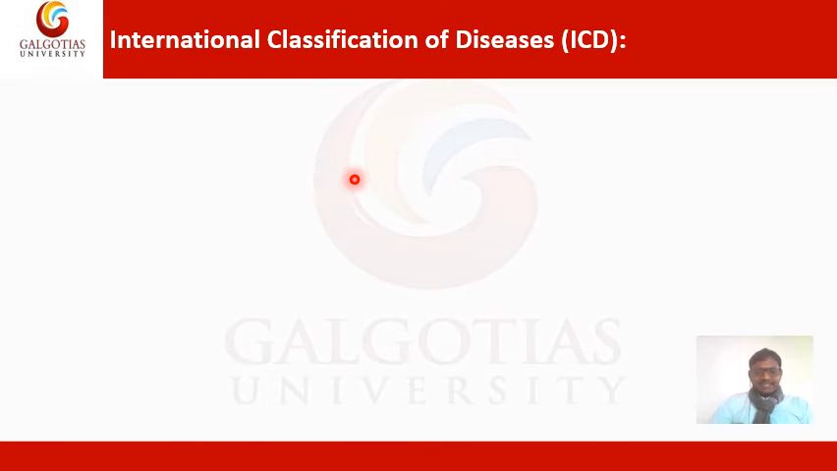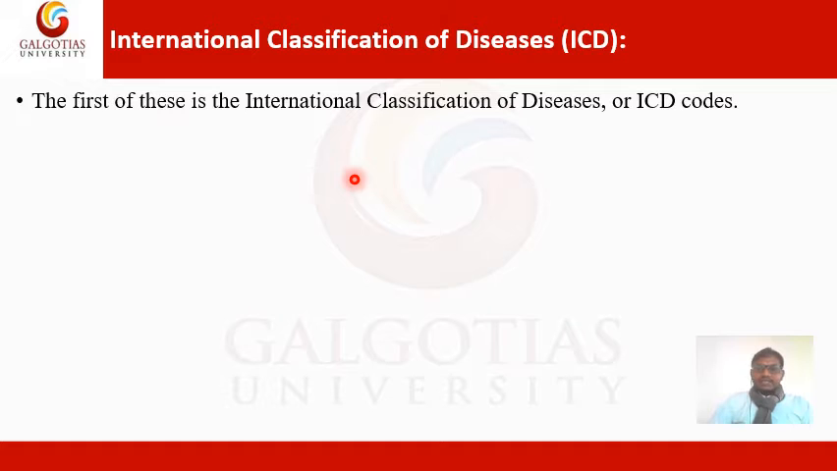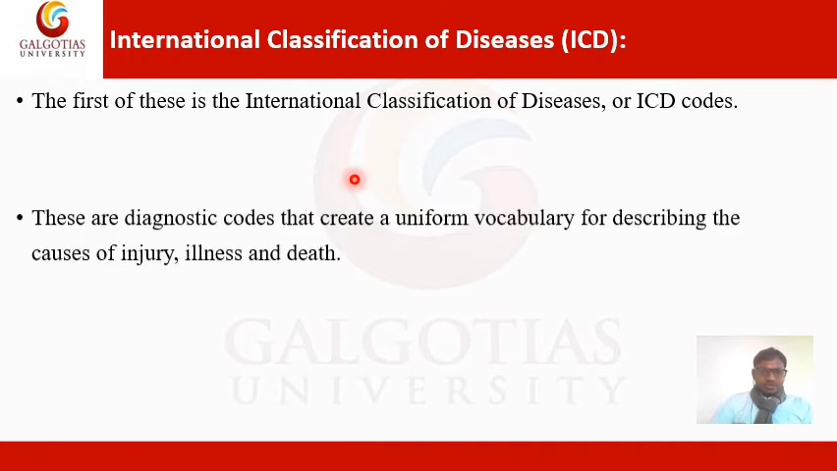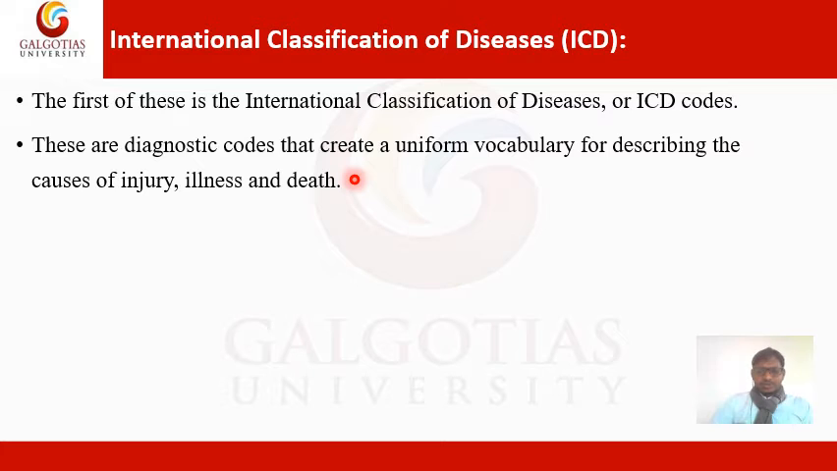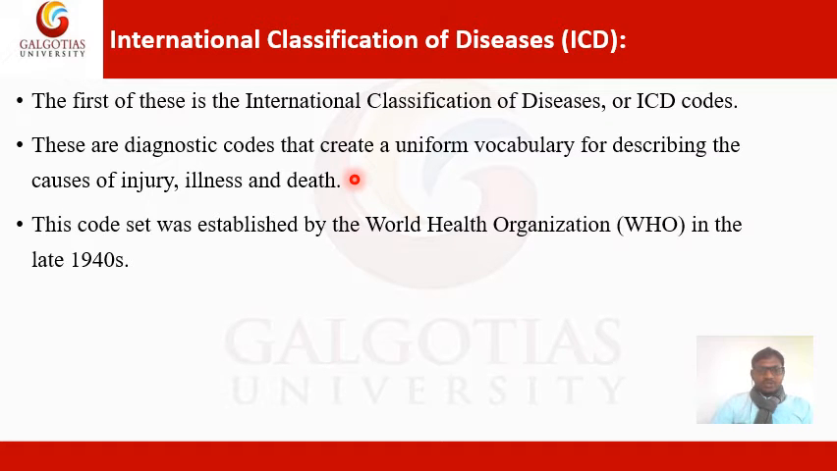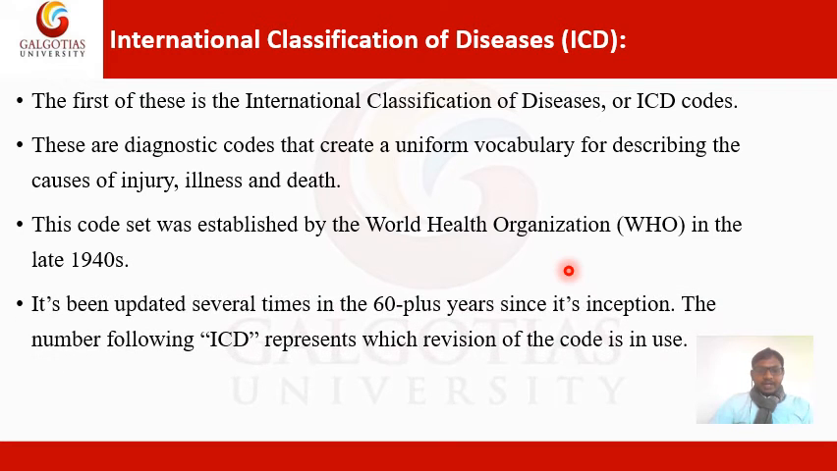The first one is ICD. The International Classification of Disease or ICD codes. These are diagnostic codes that create a uniform vocabulary for describing the causes of injury, illness and death. This code set was established by the WHO, the World Health Organization, in the late 1940s. It has been updated several times in the 60 plus years since its inception. The number following ICD represents which revision of the codes is in use.